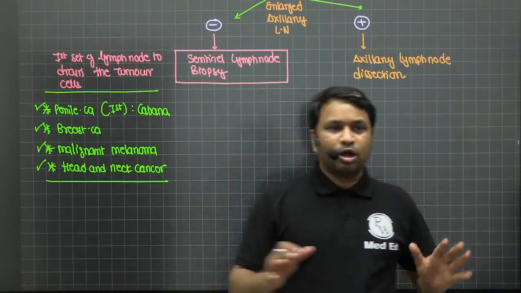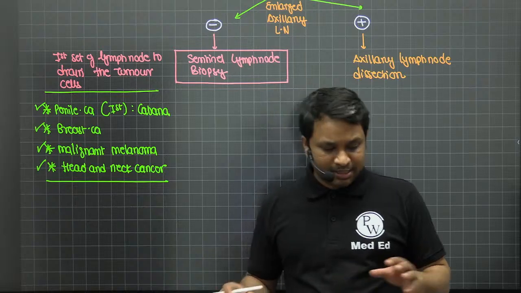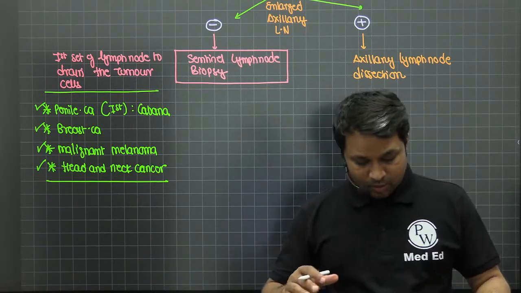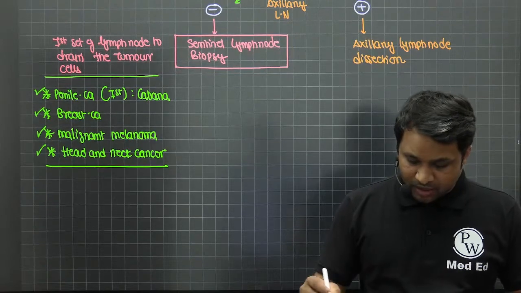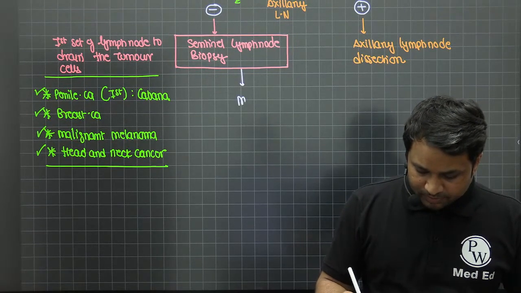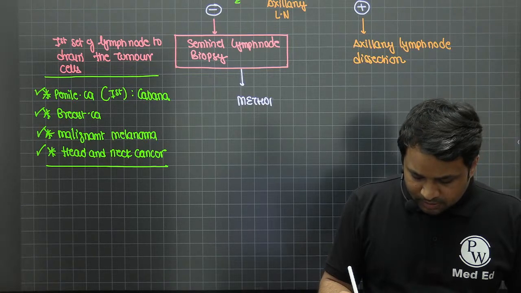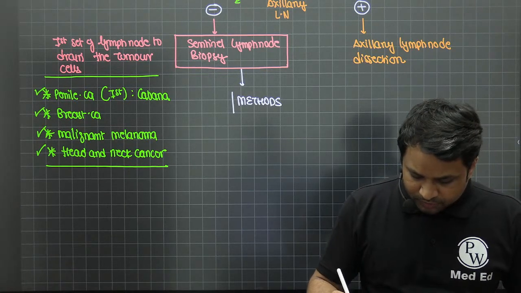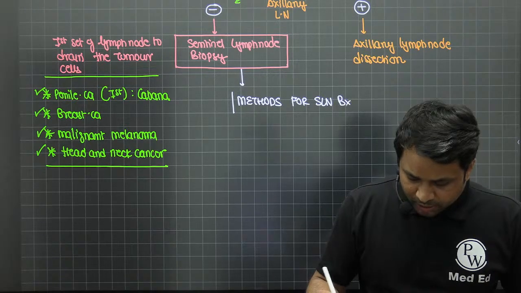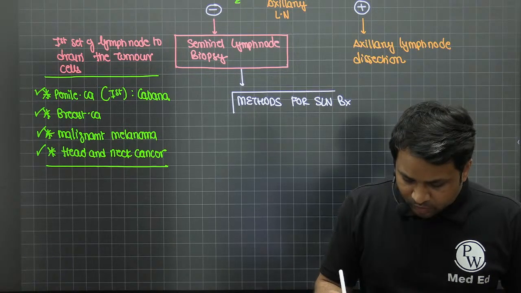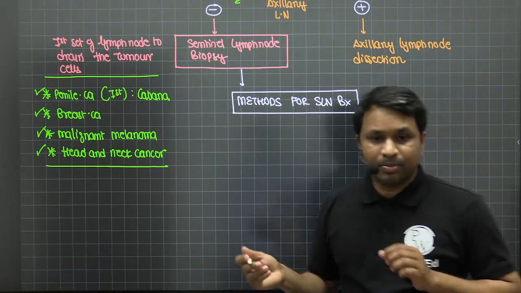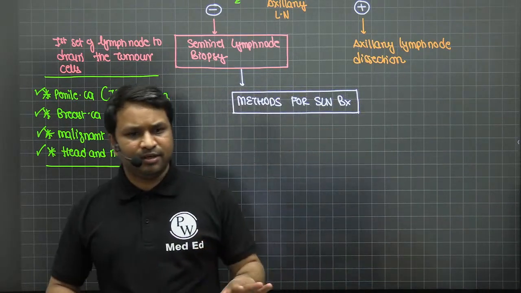Now, when you talk about the sentinel lymph node biopsy, specifically in the context of the breast, what are the various methods that you have? Let's understand the concepts and the various methods for sentinel lymph node biopsy. SLN stands for sentinel lymph node, and BX stands for biopsy. So what are the various methods by which you can do a sentinel lymph node biopsy?